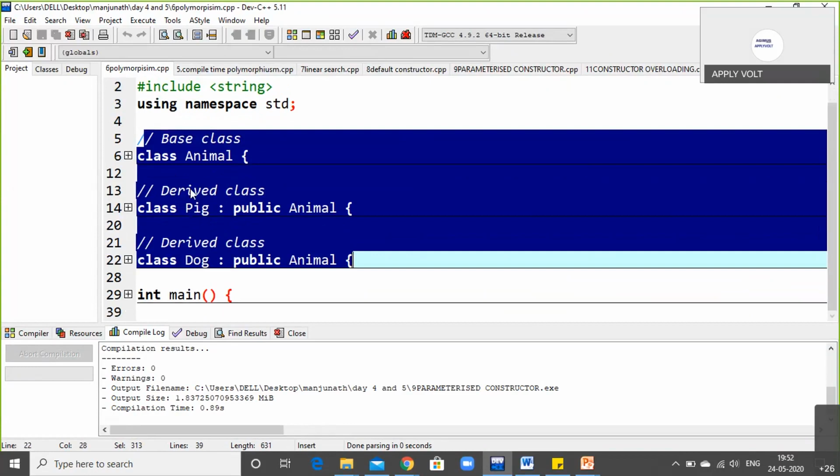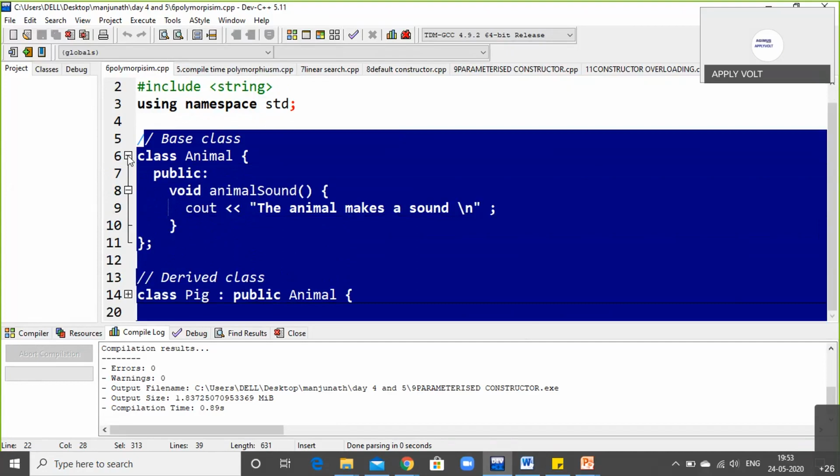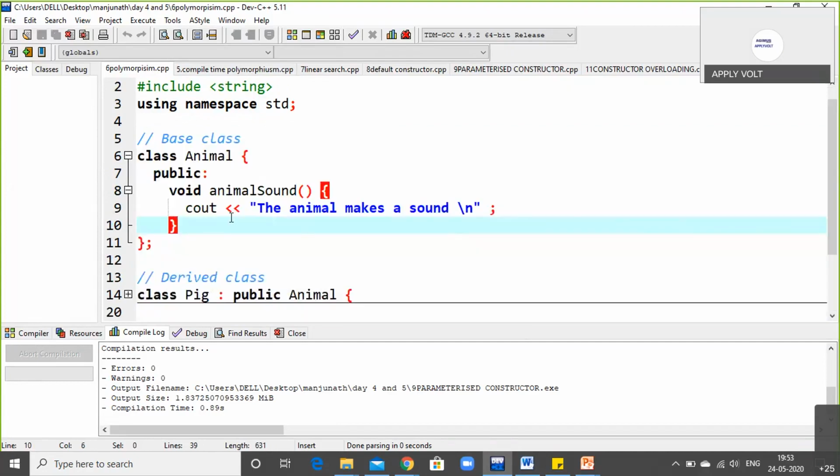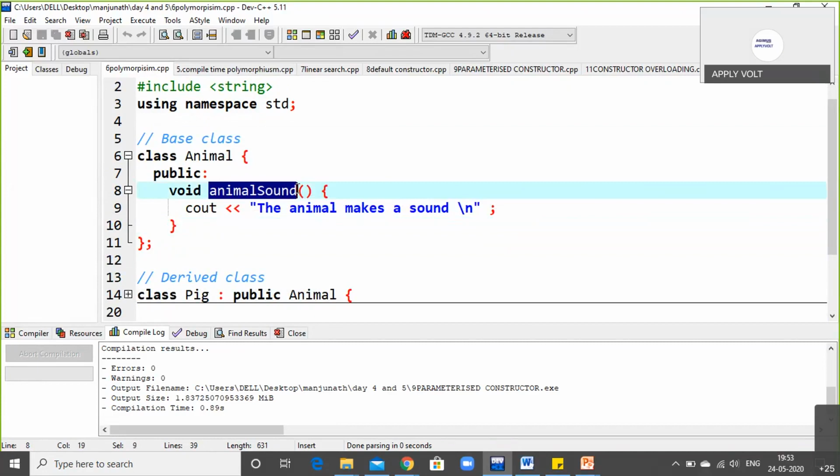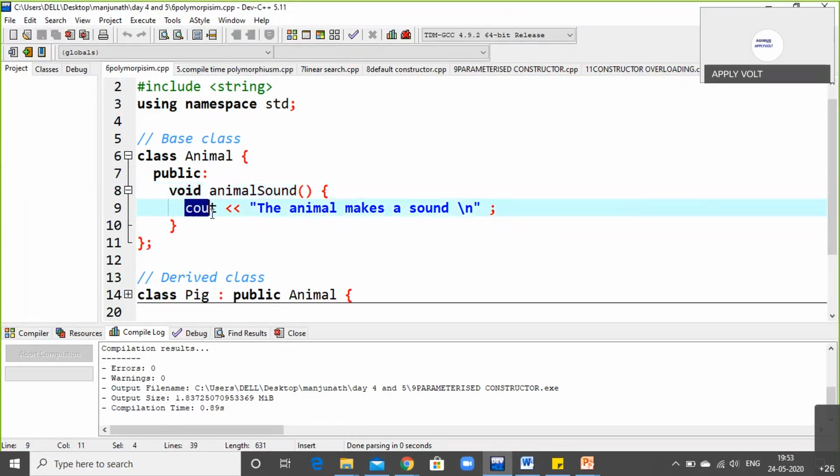So let us open the main and see. Before that, I'll open the class name. So when I click the class name, what I want from this class is the sound of the animal. So I will just initialize the animal sound with an empty parameter. So open and close bracket denotes that it is an empty parameter. So in this empty parameter, what am I going to print? What I am going to print on the output screen, the printing statement is cout, which will help you to print the statement on the output screen.